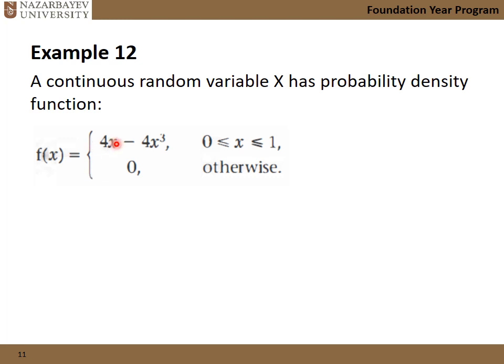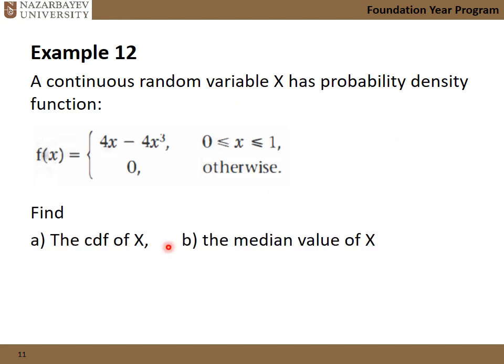The PDF is given, this one. And what they want: find the CDF, so we just need to integrate this without limit.